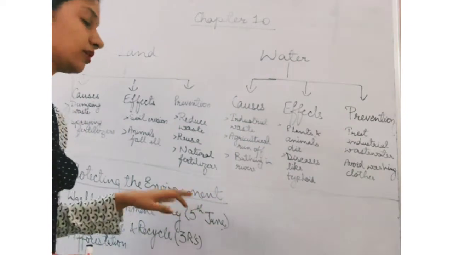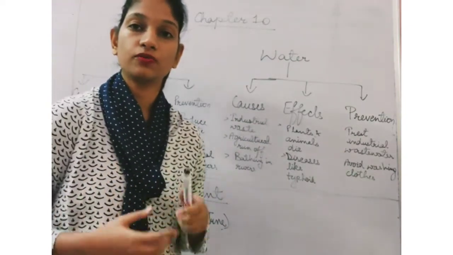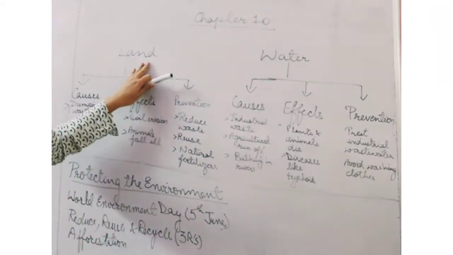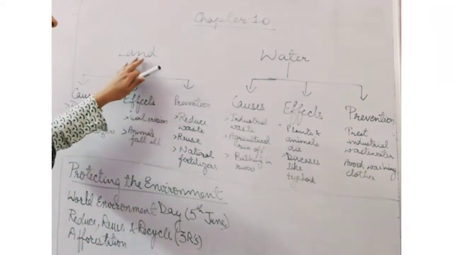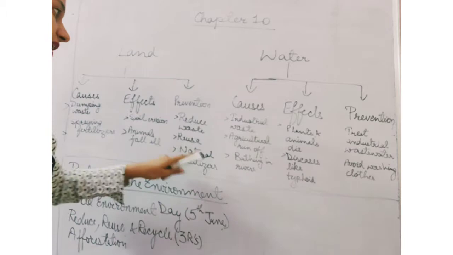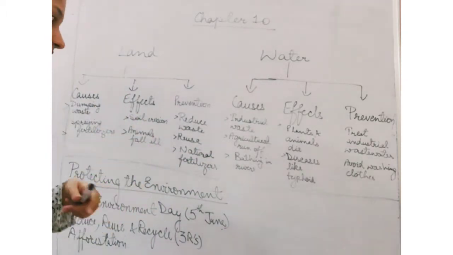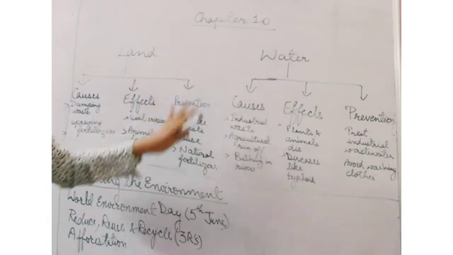Natural fertilizers. Now, this is very important. Natural fertilizers will improve the quality of the soil as well. It will not cause land pollution. So, natural fertilizers should be used instead of the chemical fertilizers which are causing land pollution.